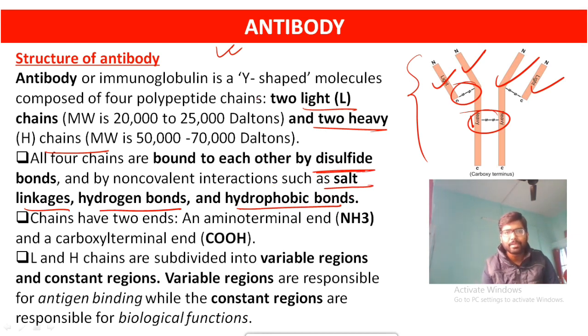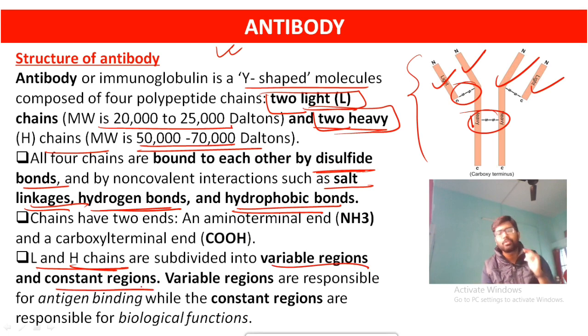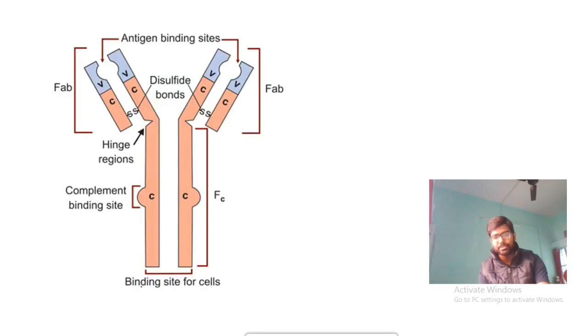Okay, so antibodies are Y-shaped molecules composed of 4 polypeptide chains, 2 light chains and 2 heavy chains. Why are they known as light chains? Because the molecular weight is low. Why are they called heavy chains? Because their molecular weight is high. The chains are held together by different bonds like disulfide bonds, hydrogen bonds, hydrophobic bonds, salt linkages, etc. One more important thing: the light and heavy chains can be further subdivided into two categories, one is the variable region and the other is the constant region. The variable region is responsible for antigen binding.